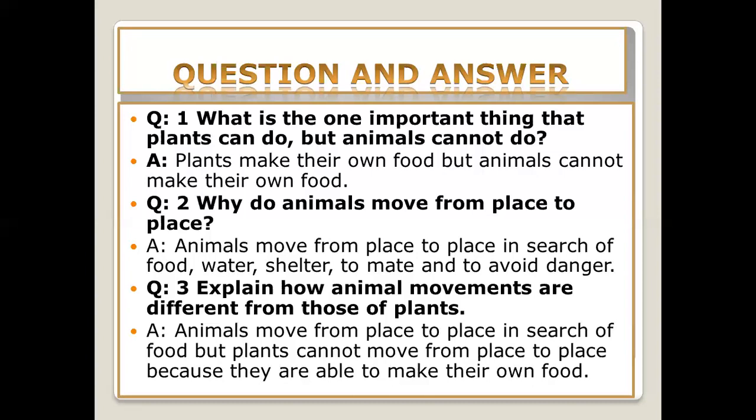Question 3, explain how animals' movements are different from those of plants. Animals move from place to place in search of food, but plants cannot move from place to place because they are able to make their own food. So that's why they are stuck in one place, but they grow downward and upward.